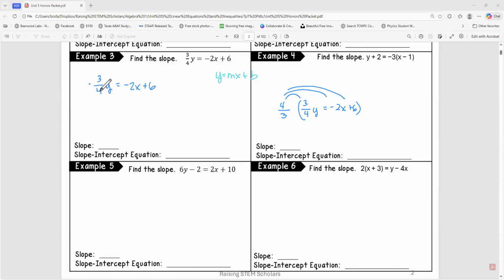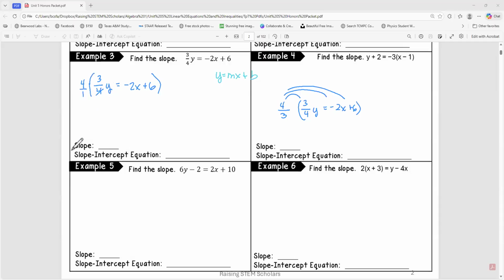So the first thing is this 4 is in the denominator. A fraction bar is really just division. So we're dividing by 4. The opposite of dividing by 4 is multiplying, so we're going to multiply everything here by 4. That's really 4 over 1.